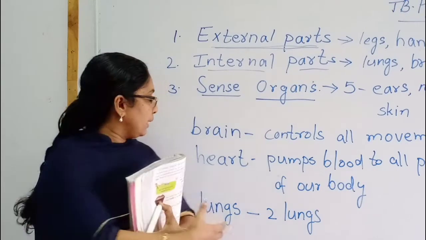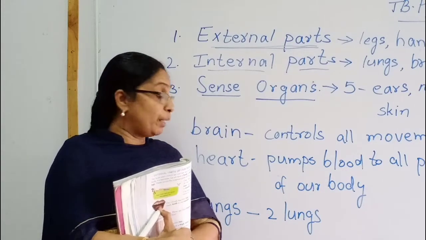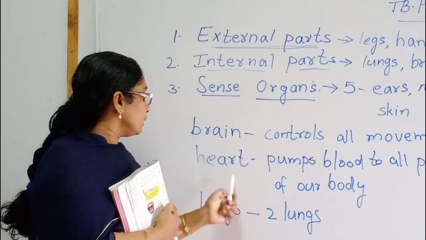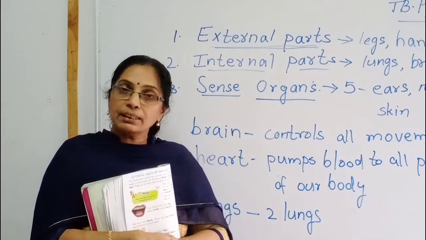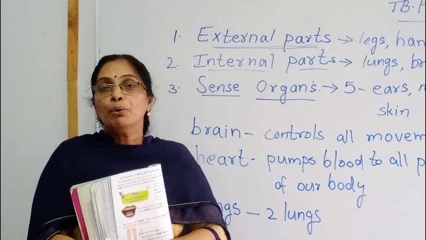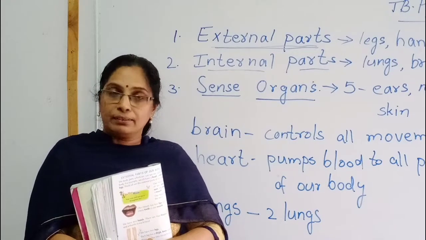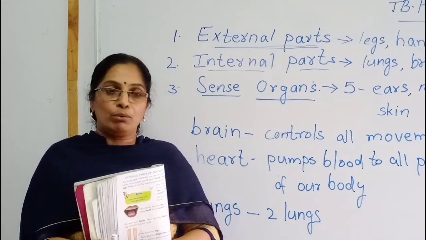These 3 are working like a machine. So, the main parts of our body are brain, heart and lungs. Lungs help in breathing. Help to breathe. Inhaling the air and exhaling the air also.